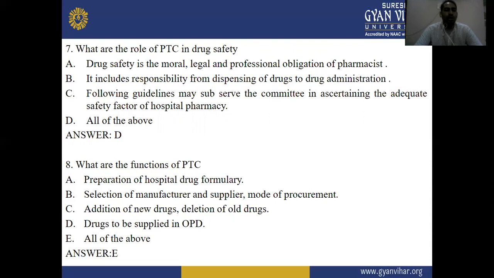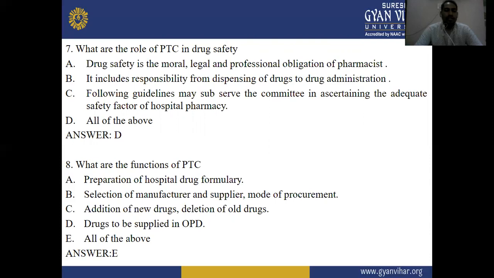Next question: what are the functions of PTC? Option A, preparation of hospital drug formulary. Option B, selection of manufacturer and supplier, mode of procurement. Option C, addition of new drug and deletion of old drug. Option D, drugs to be supplied in OPD. And option E, all of the above.